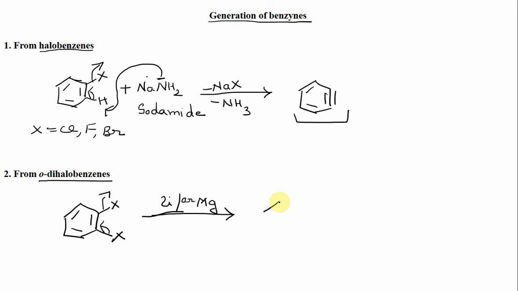So this gives you a benzene as a reaction intermediate like this. Plus, if you use lithium, your byproduct will be 2LiX, and if you use magnesium, your byproduct will be MgX2. So in this way we can generate these benzenes.